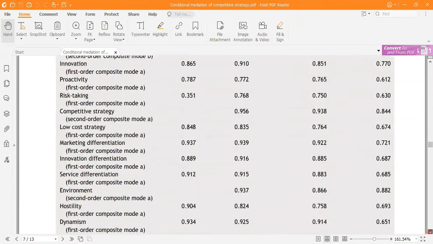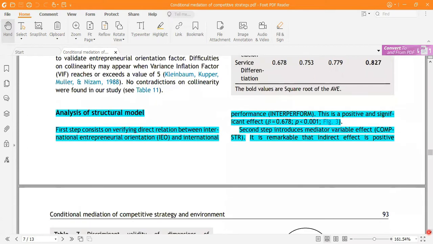Then, analysis of the structural model. The first step consists of verifying the relationship between the international entrepreneurial orientation and the international performance. First we need to check the direct relationship between the independent and dependent variable, and if it is significant, then we can go on. Here it is significant. How? Beta is 0.61, a positive relationship, and the p value is less than 0.001. So that relationship is significant.